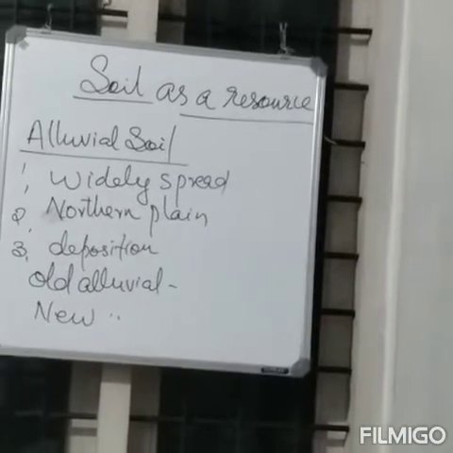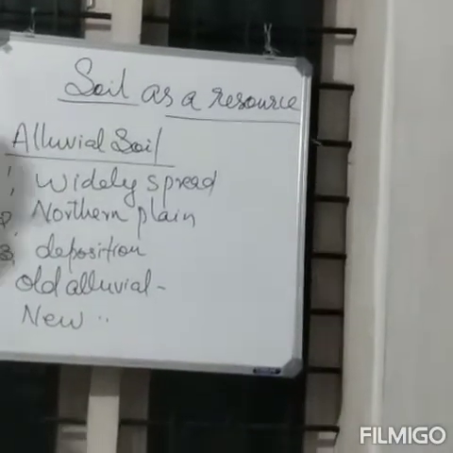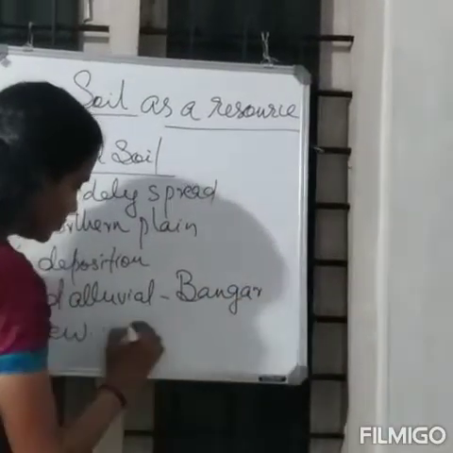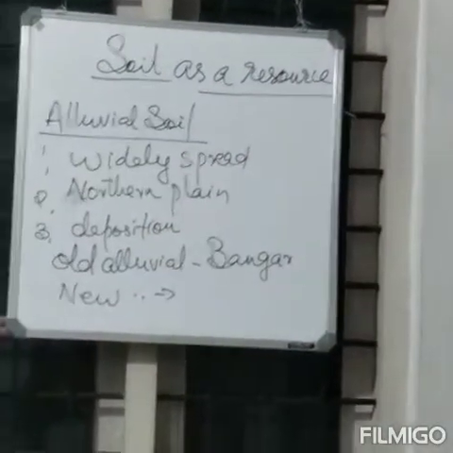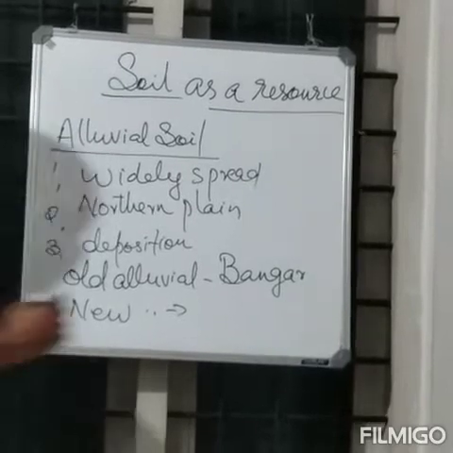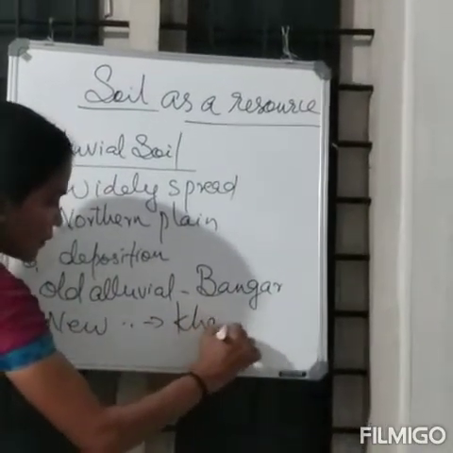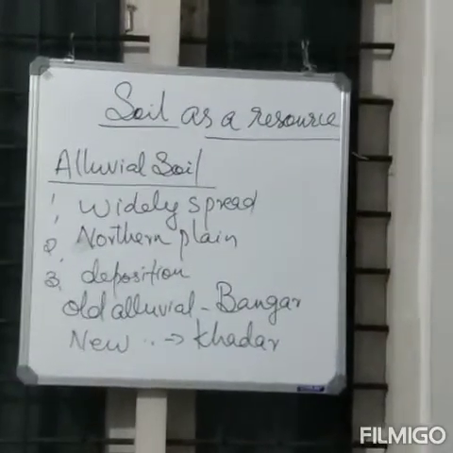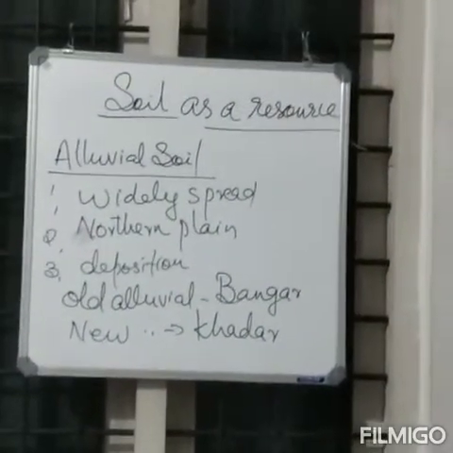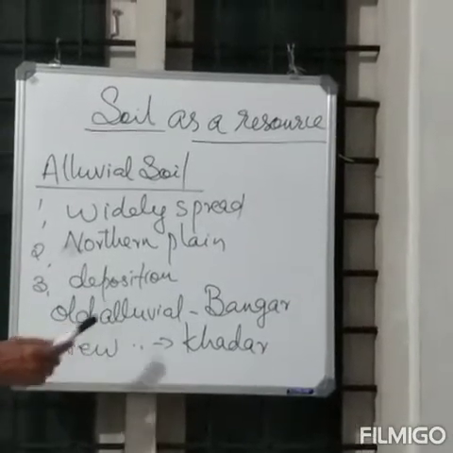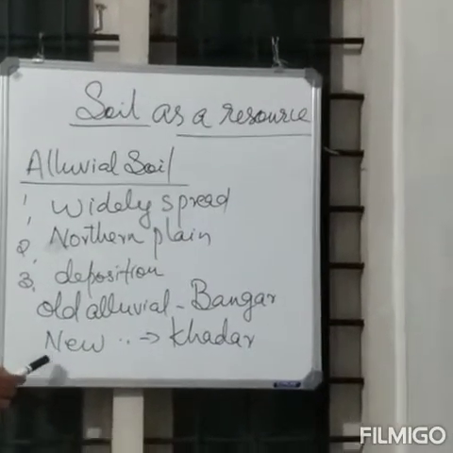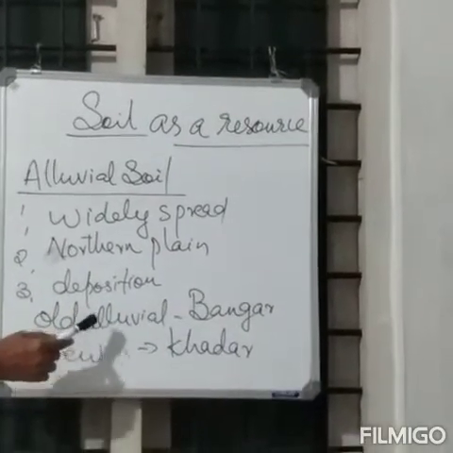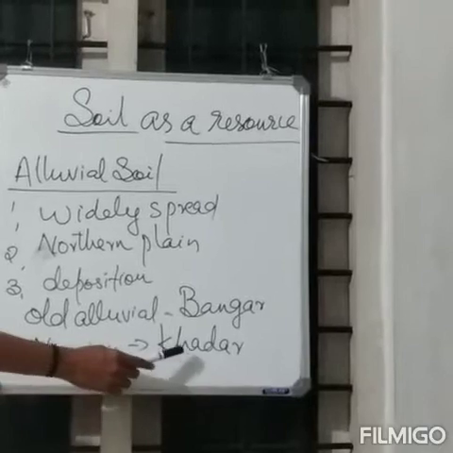Old alluvial soil is known as Bangar and new alluvial soil is known as Kangar. According to age, alluvial soil can be classified into old alluvial soil and new alluvial soil. Old alluvial soil is known as Bangar and new alluvial soil is known as Kangar.